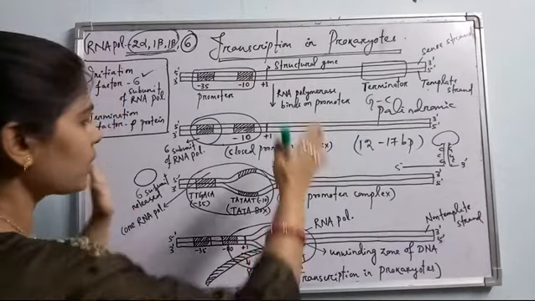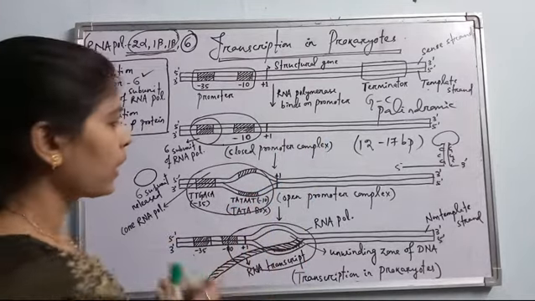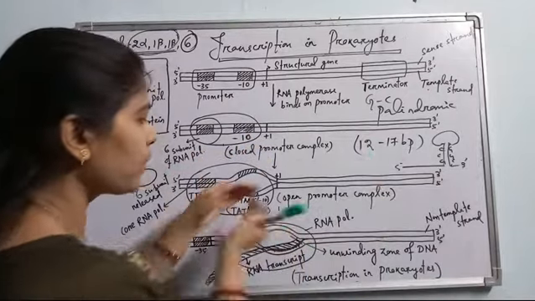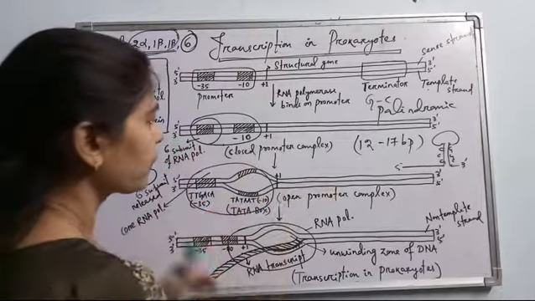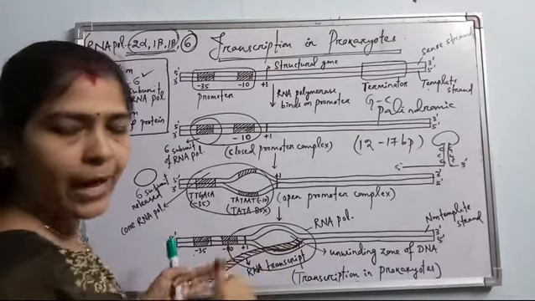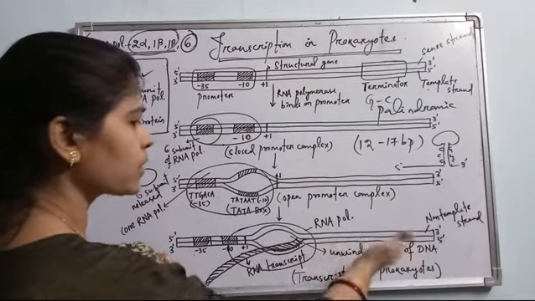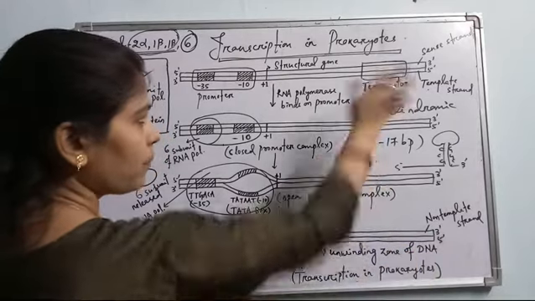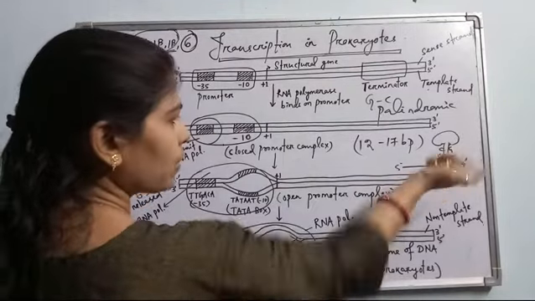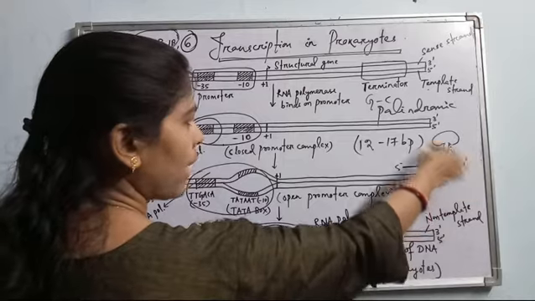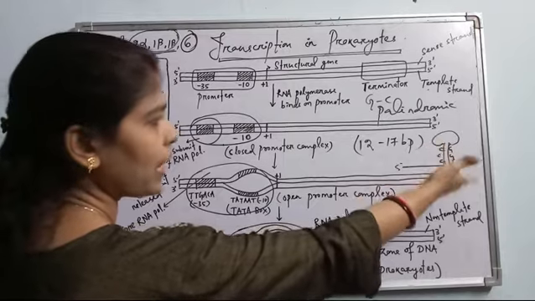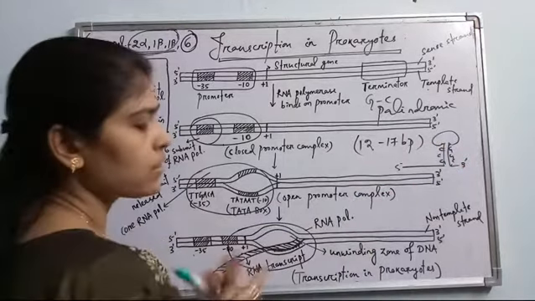Okay, so all these things, again I am repeating, it covers about 60 base pair region, and only 12 to 17 base pair region remains unwound at a time as it moves forward. After initiation, it's very easy, just the complementary nucleotides are added to the 3' end of the RNA so that it is transcribed continuously. Then at the end of the gene, there is a terminator zone which is rich with GC palindromic sequences. It forms a stem loop structure in the RNA because of complementary base pairing. Then the Rho protein or Rho factor helps in dissociation of the RNA along with the RNA polymerase, so that termination is over.